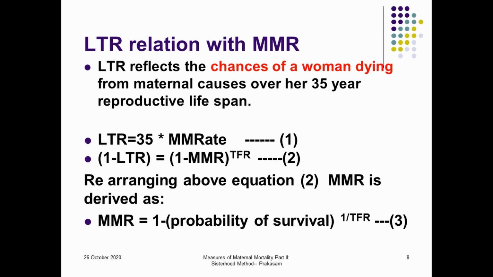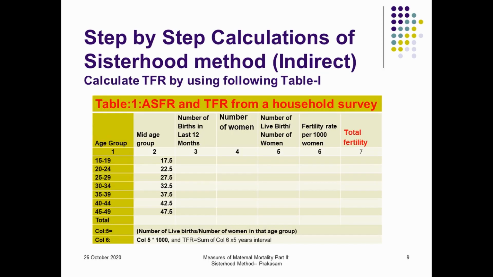Here I show you the step-by-step calculations of the sisterhood method. The calculation of TFR is obtained by knowing the age group and median age group of the mother respondent, the number of births in the last 12 months and the number of women related to that. Live births will be calculated, number of births divided by number of women for each age group.